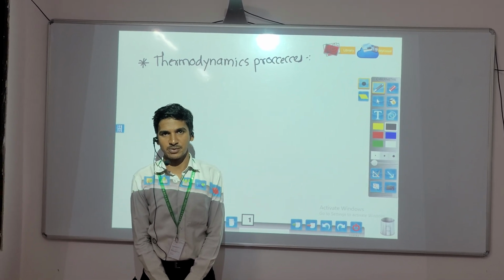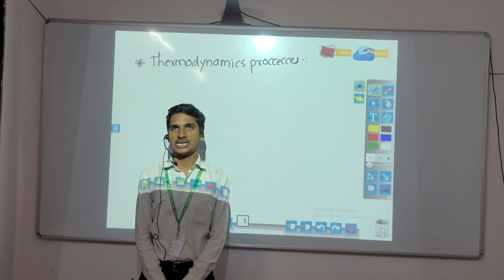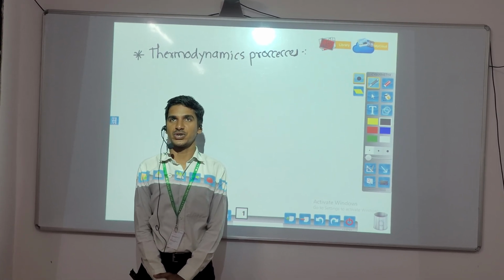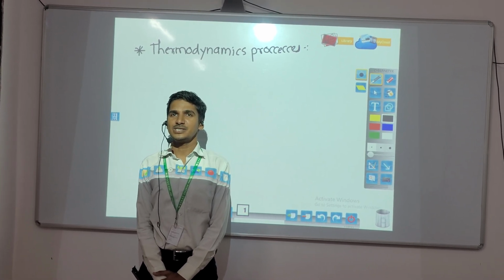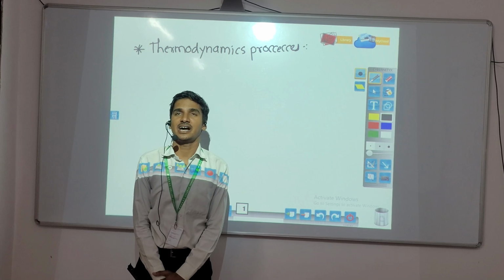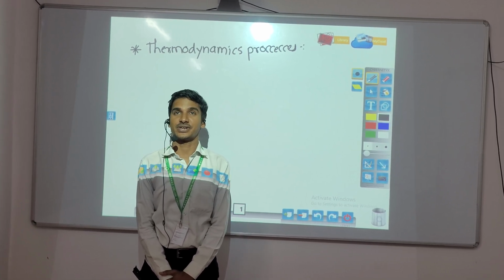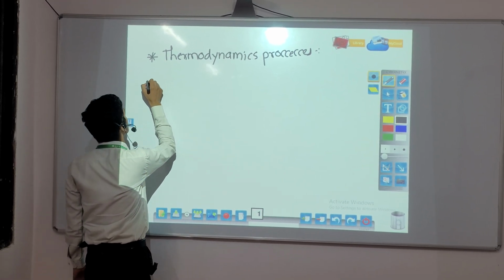First is isothermal process, second is isobaric process, third is isochoric process, and fourth is adiabatic process. These four processes are very easy and important. First is the isothermal process.